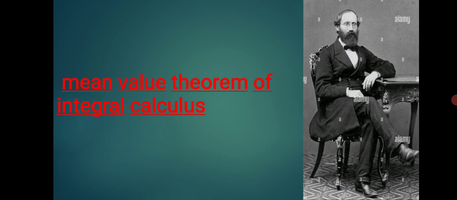Before moving to this theorem, we have to know the definition of infimum and supremum. Infimum: if the set of all lower bounds of S has a greatest member, say small m, then m is called the greatest lower bound or the infimum of S. This means that small m is less than or equal to x for all x belonging to S.